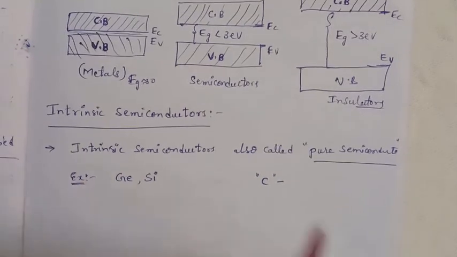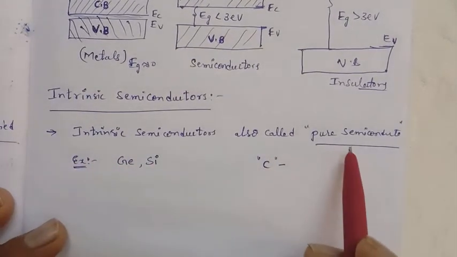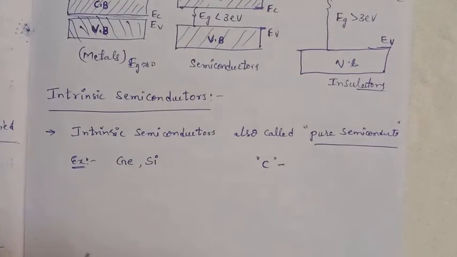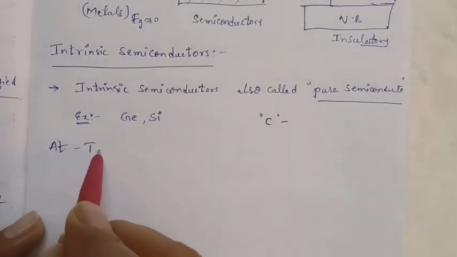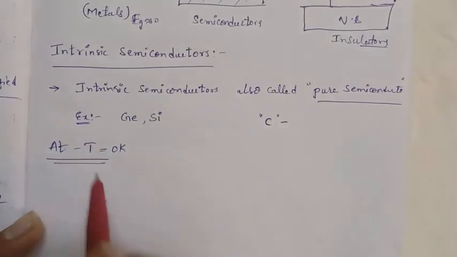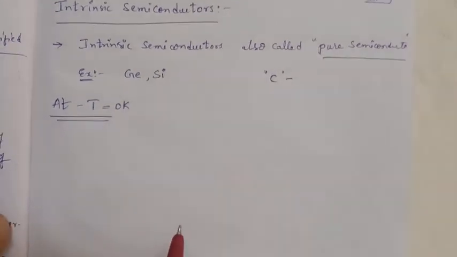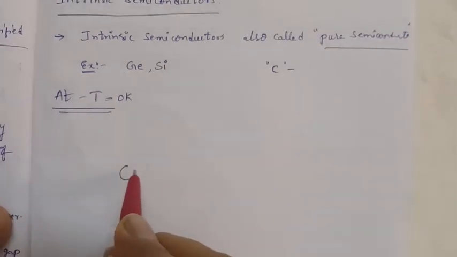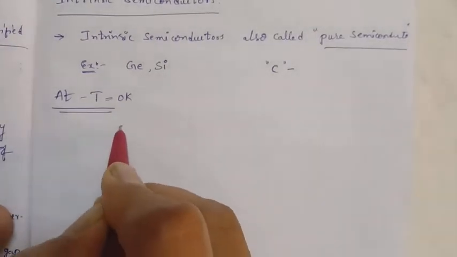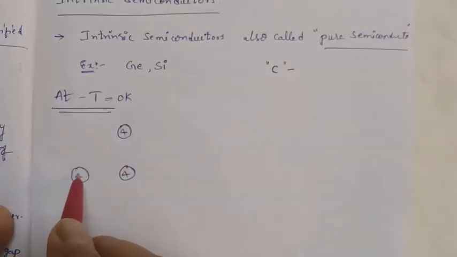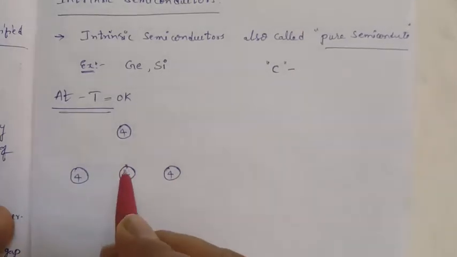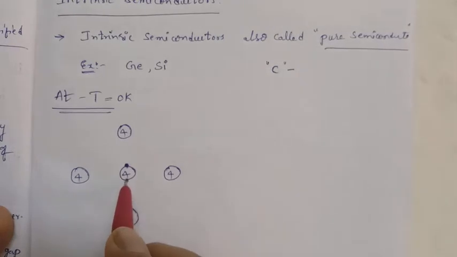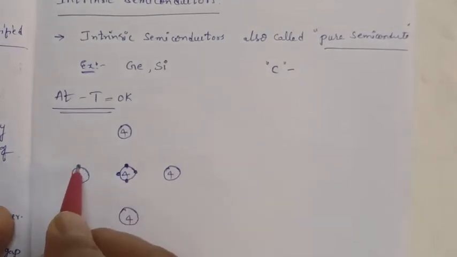First, what is our topic? Intrinsic semiconductor. Intrinsic semiconductors are also called pure semiconductors. That means the crystal is completely formed with pure germanium or pure silicon. At T equal to 0 Kelvin, the structure will be like this. Each atom has 4 electrons in its outermost orbit.